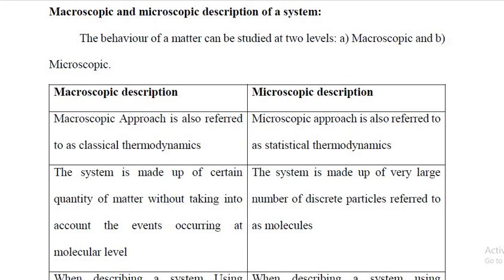So here we are going to consider certain quantity of matter without taking the system at its molecular level. But in microscopic description, the system is made up of very large number of discrete particles referred to as molecules. That is, in microscopic description, we consider the system in its molecular level.